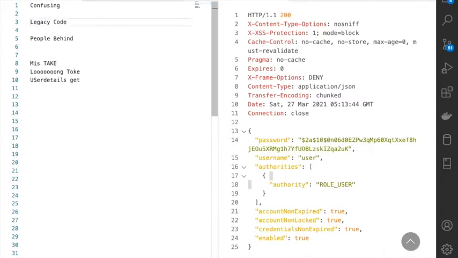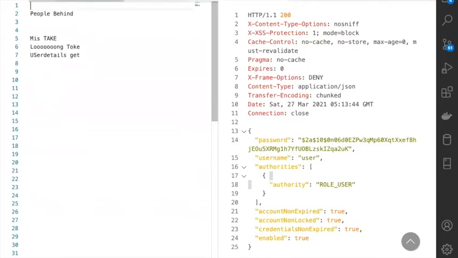And most important thing is, many of the samples that you see today, if they are written before 2018, might have been written with the old version of Spring Security that is very different from what we have today. So always be wary of the legacy code. This is why it was actually confusing. And there are people behind it. We will go to that a little later. And there are some common mistakes that we'll see as we go along.